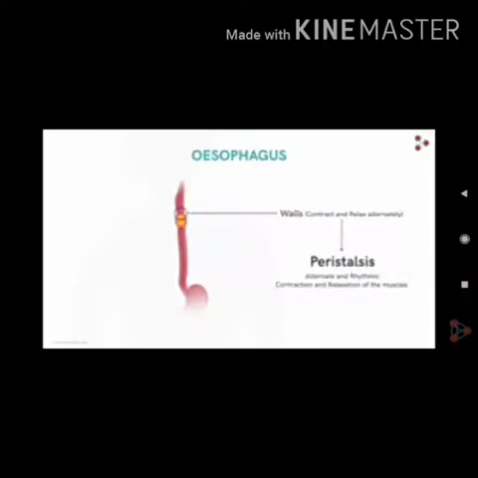It is a narrow, muscular, collapsible tube measuring about 25 centimeters in length. It passes through the neck and thorax, enters through the diaphragm, takes a sharp bend, and finally opens into the stomach. It helps in the passage of food from the buccal cavity to the stomach. The food is pushed downward by the process called peristalsis, which we will discuss later on.